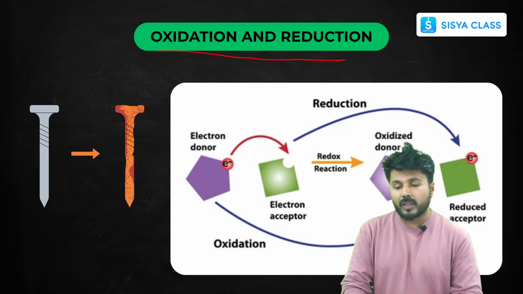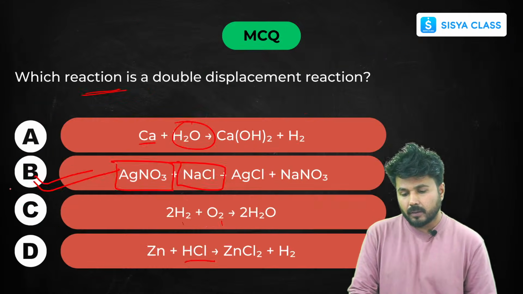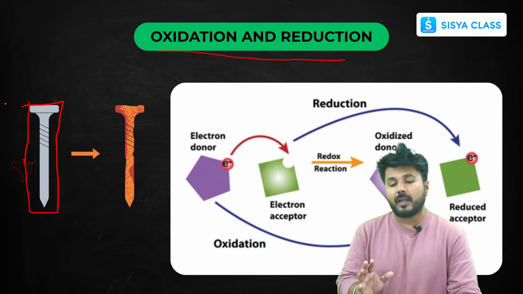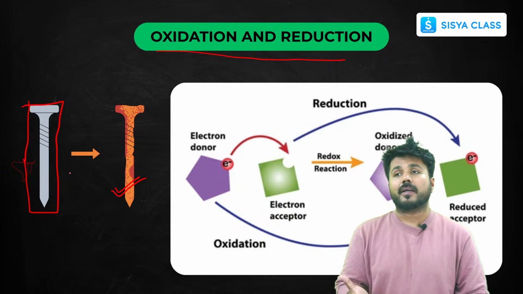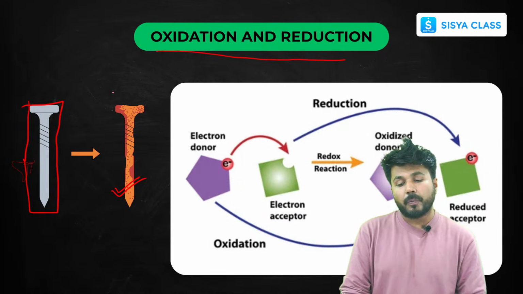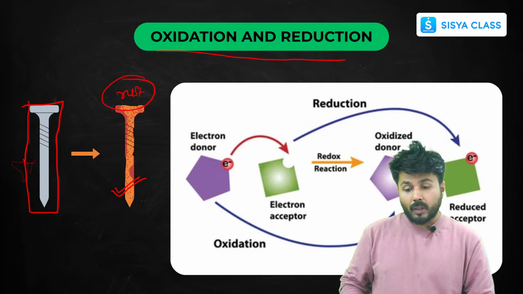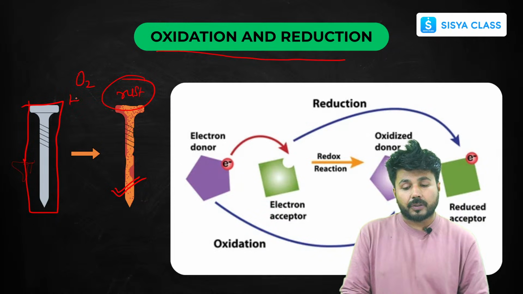Talking about redox reactions, all of you have seen this nail. You know that if this nail is kept exposed to air and moisture, it turns somewhat like this, with a brown colored layer. What is this brown colored layer? This brown colored layer is rust that forms on the iron. How did it get rusted? In the presence of oxygen and moisture.